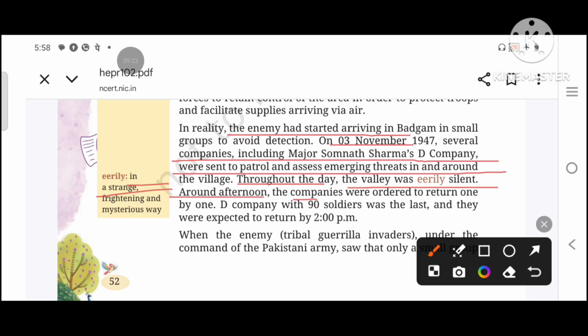Around afternoon, the companies were ordered to return one by one. D Company with 90 soldiers was the last, and they were expected to return by 2 p.m. So, when they saw nothing there, they were ordered to return one by one, and the D Company of Major Somnath Sharma was the last to return. They were expected to return by 2 p.m.